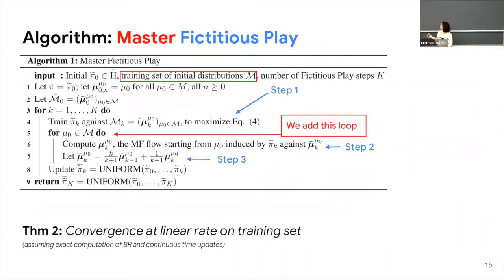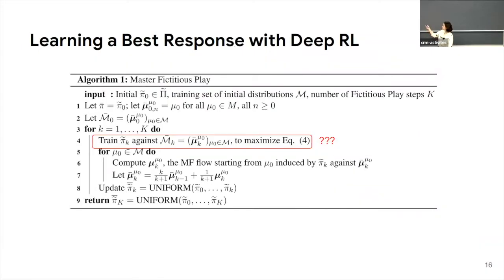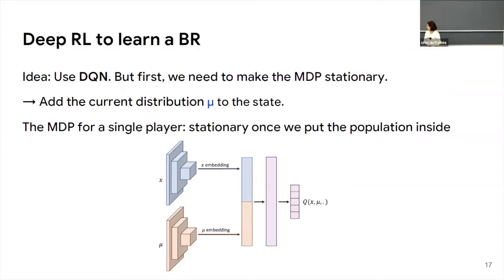Sorry, I don't have much time to dig into this, but basically the fictitious play algorithm is steps 1, 2, and 3 I just presented. Now in this work, we add an additional layer of complexity because we need to do fictitious play against many different distributions. So we just add this loop over the different initial distributions. Then, to learn the best response, we do deep learning at this step. If, let's say, our state space is two-dimensional, we can use a neural network and an algorithm like deep Q-learning to learn the best response.